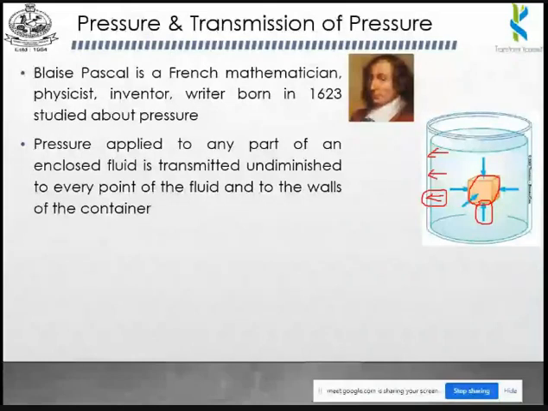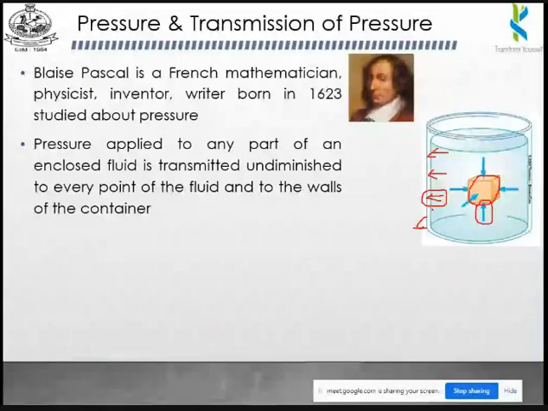For example, if you have a wall at an angle of 90 degrees, the pressure force acting on this wall will be horizontal, because the wall is vertical. So the pressure force is perpendicular to the surface.